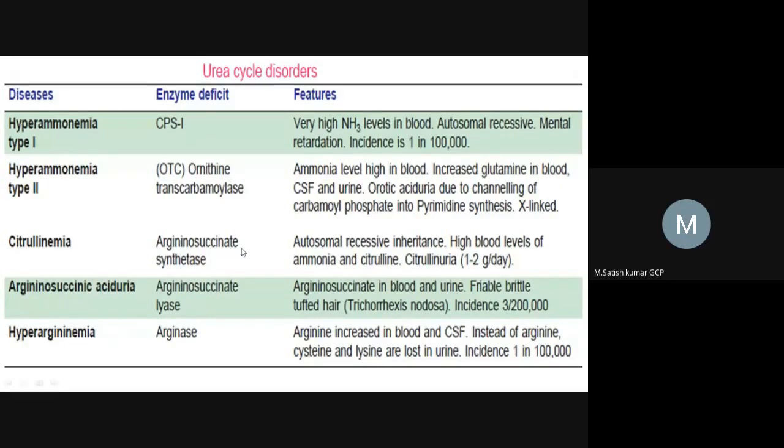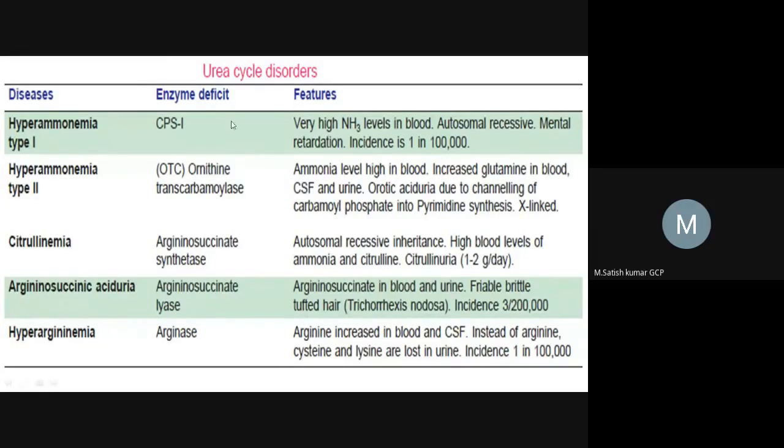So how can we know that we have urea cycle disorders? There are a few important symptoms. Write down vomiting, irritability, and mental retardation. So these are the main important symptoms of urea cycle disorders.